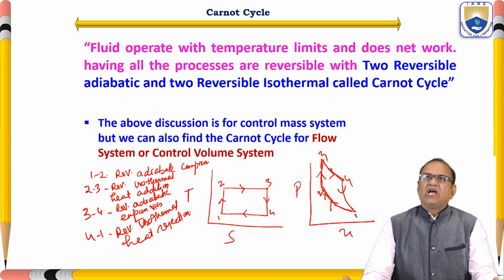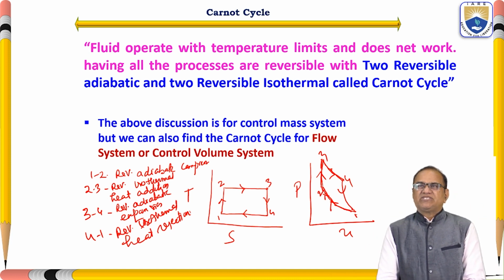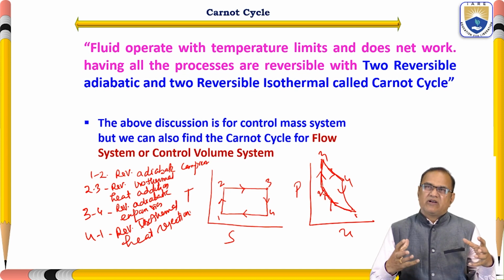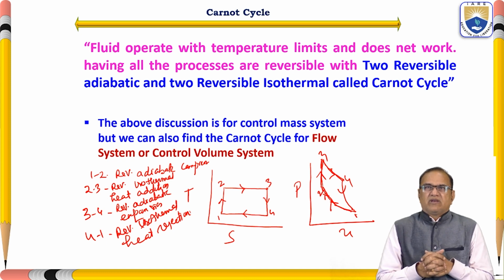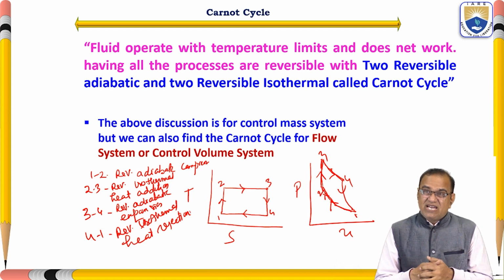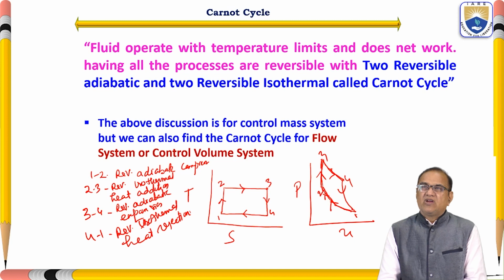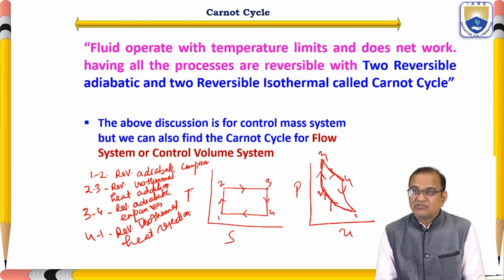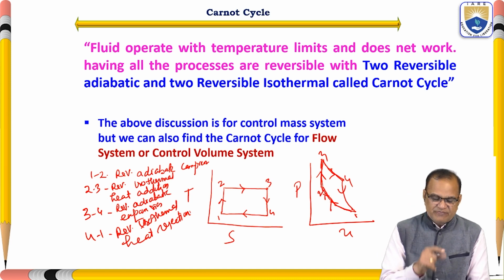What is the Carnot cycle? If the fluid is operating between the given temperatures TH and TL, then work will be done. Having all the processes reversible, with 2 reversible adiabatic and 2 reversible isothermal processes, is called the Carnot cycle. Just now I have shown here.